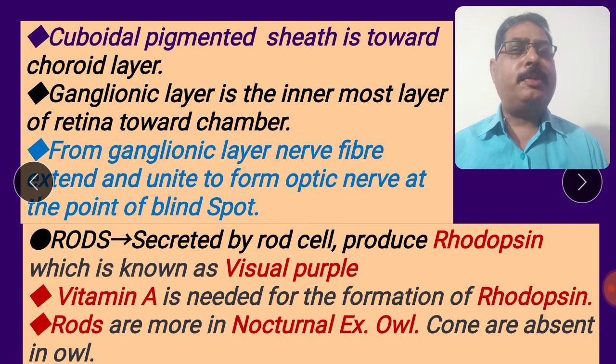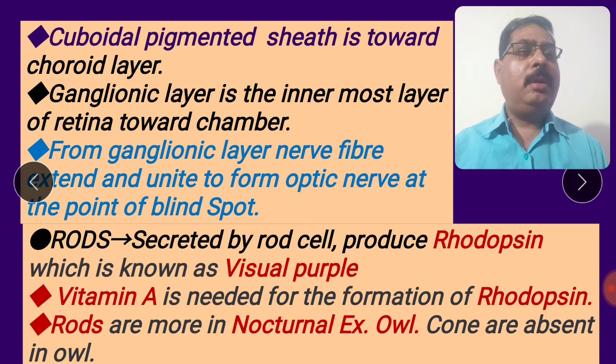The optic nerve is the second cranial nerve, present at the blind spot. These nerves carry the information of the signals to the brain. The brain interprets it.